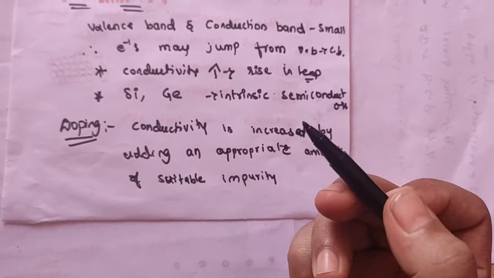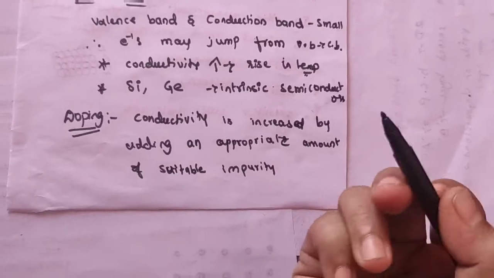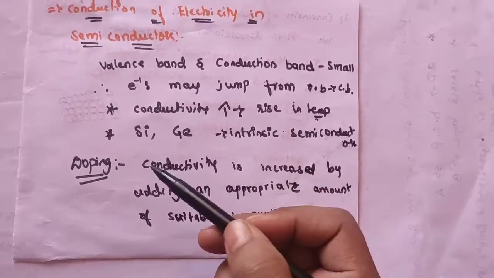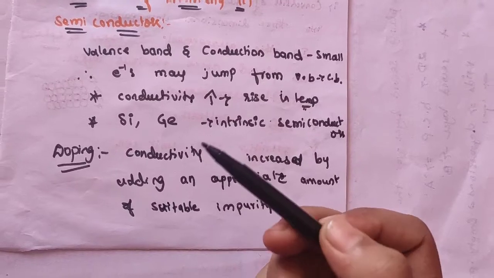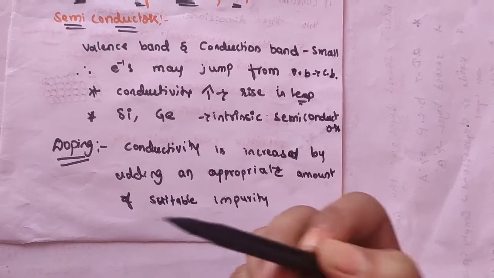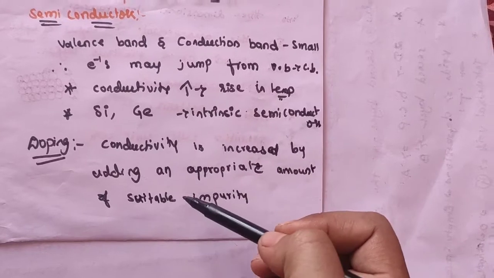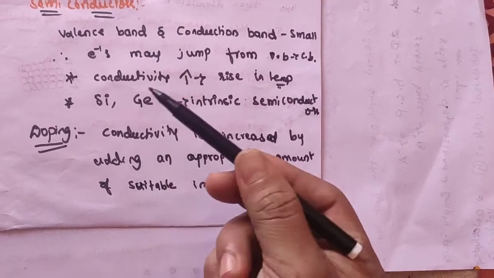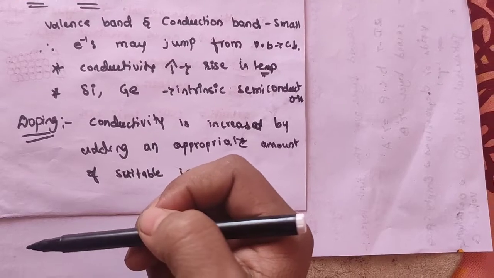Such impurities introduce electronic defects in them. So this doping can be applied with electron rich impurities or electron deficient impurities, depending upon the substance we are using, like silicon or germanium.